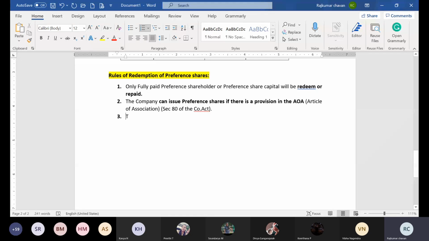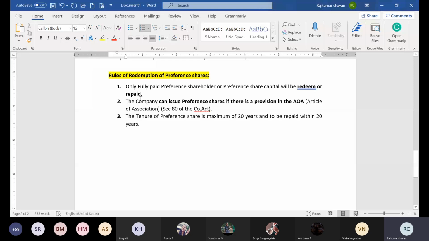Next one is the tenure of preference shares. The preference share is maximum of 20 years. The tenure of preference share is maximum of how many years? 20 years. It means it is to be repaid within 20 years.